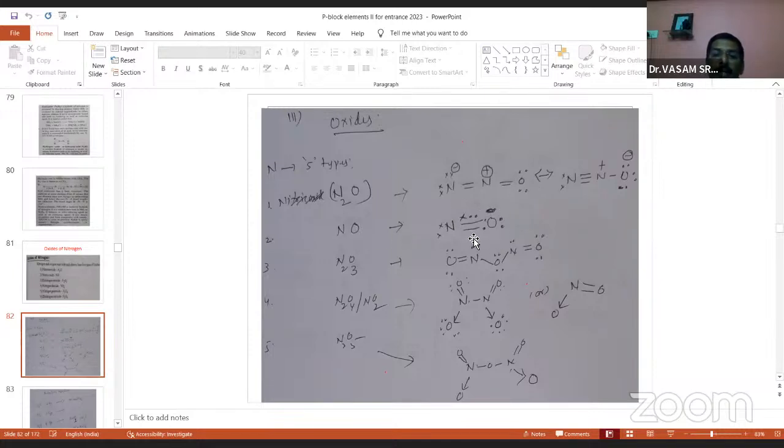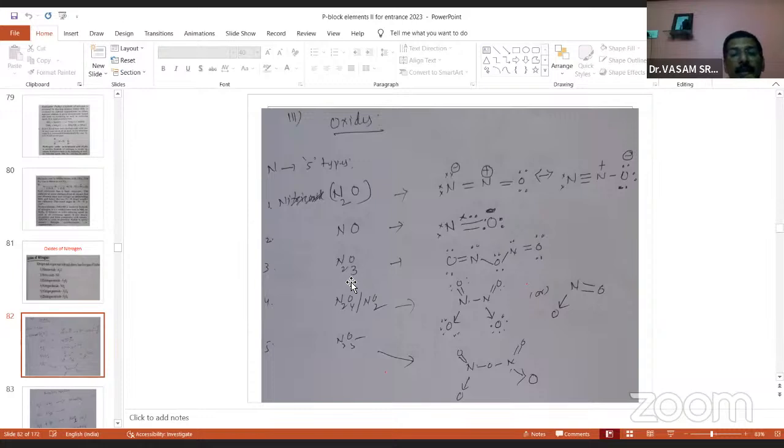And NO contains an odd electron here. The nitrogen valence electrons are 5 and oxygen's are 6. 5 plus 6 is 11, and 11 is an odd number. That's why NO exhibits paramagnetic nature. And NO contains a 3 electron bond. You remember every bond contains 2 electrons, but in the case of NO, there are 2 normal bonds and the third bond contains 3 electrons. A typical question: which of the following oxides contains a 3 electron bond? So NO contains a 3 electron bond, right?